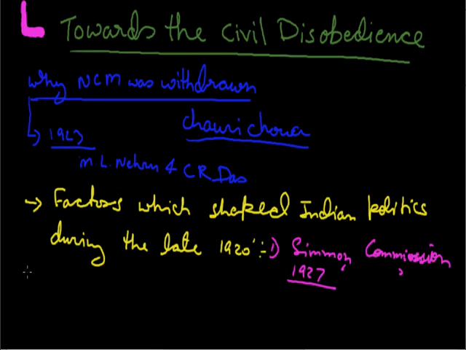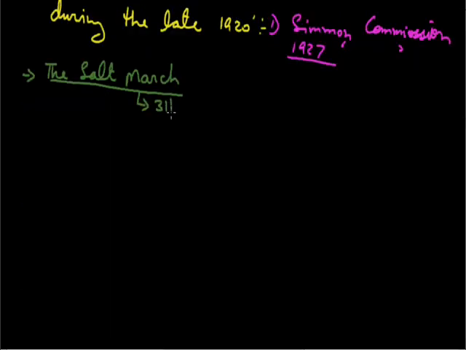The next factor which shaped Indian politics was the Salt March. On 31st January 1930, Mahatma Gandhi sent a letter to Lord Irwin, who was the Viceroy of India at that time. He sent 11 different demands to him, but Lord Irwin rejected all these demands, and the result was that Gandhiji decided to start the civil disobedience movement, meaning to break all the laws, and it started with the Salt March.